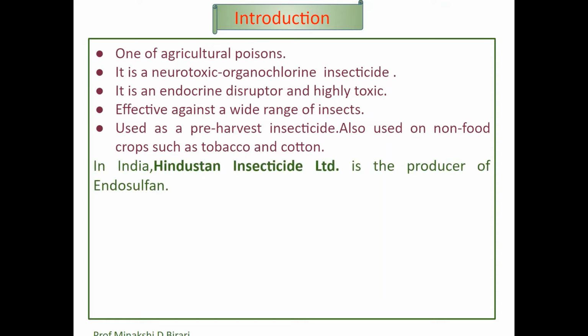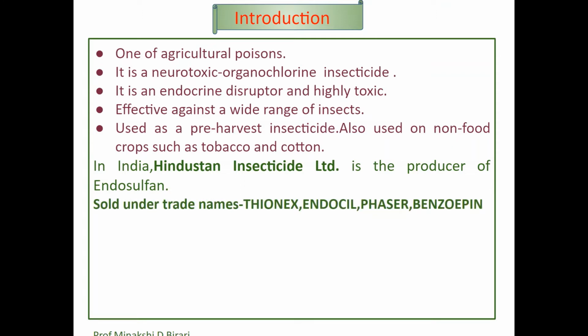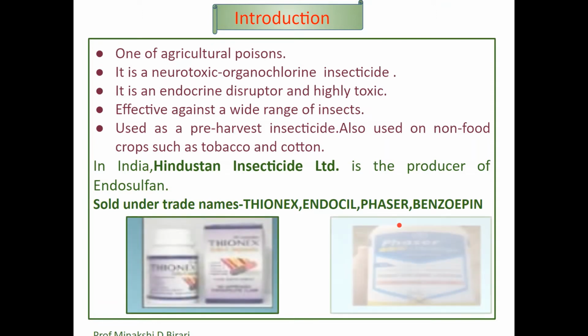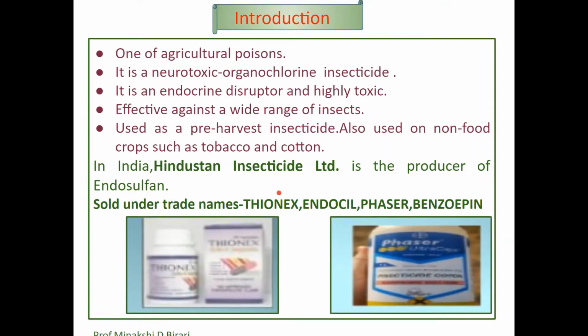In India, Hindustan Insecticide Limited is the producer of endosulfan. Endosulfan is sold under trade names. These are Thionex, Endosil, Phaser, Benzophin. So we should remember, in India, Hindustan Insecticide Limited is the producer of endosulfan and it is sold under the trade names Thionex, Endosil, Phaser and Benzopin. Under these trade names, endosulfan is available in the market.